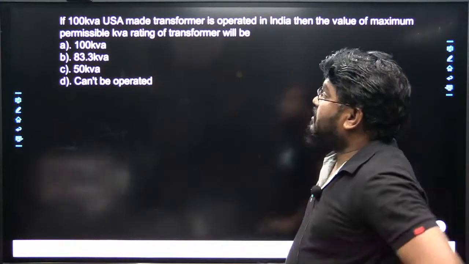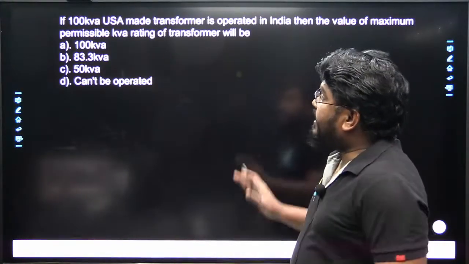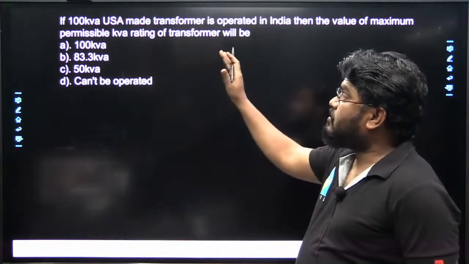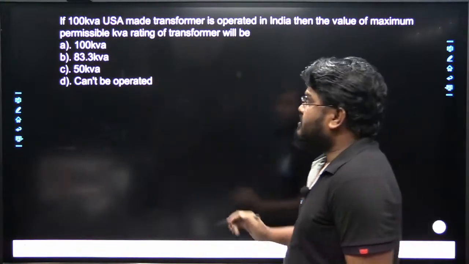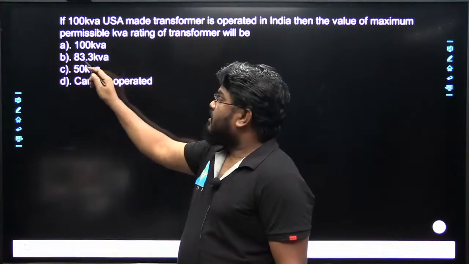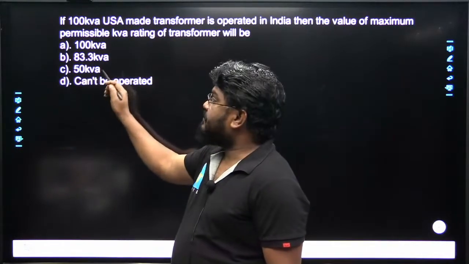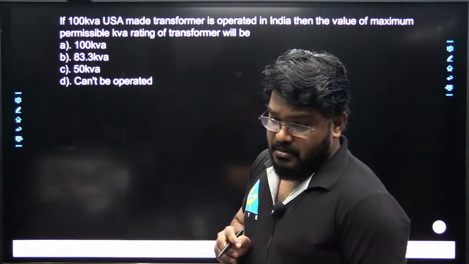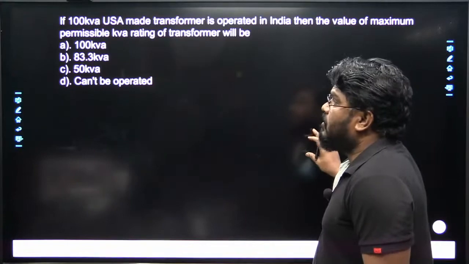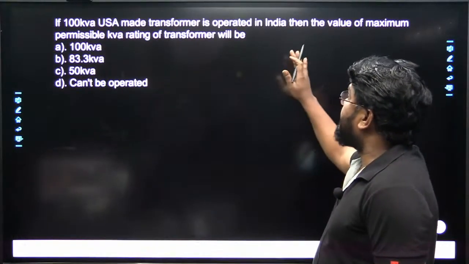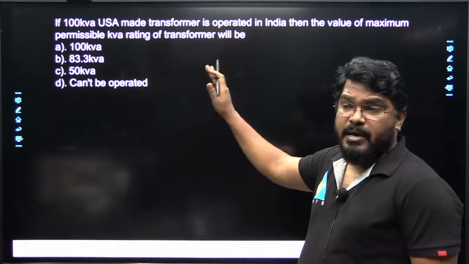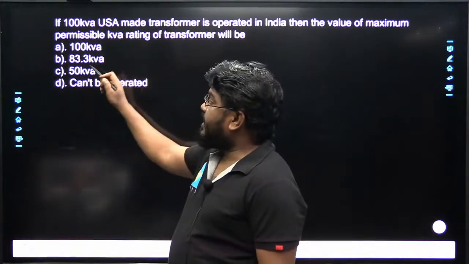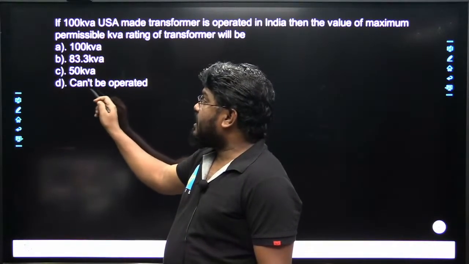Right. So now first read the question here. If a 100 kVA USA made transformer is operated in India, then the value of maximum permissible kVA rating of the transformer will be: option A 100 kVA, option B 83.3 kVA, option C 50 kVA, and option D can't be operated. How do we answer this one?